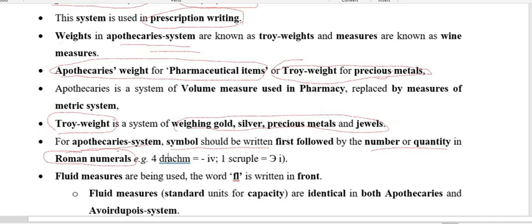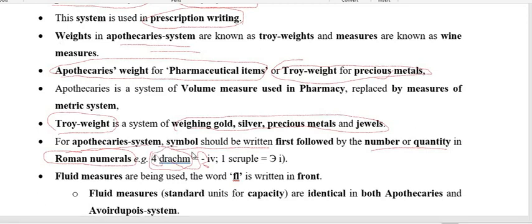And the Roman numeral should be written after the symbol. So here we are starting with the symbol. If you want to write four drachms, you first write the symbol for the unit. For drachm we write the symbol like this, and for 4 you have to use the Roman numeral.